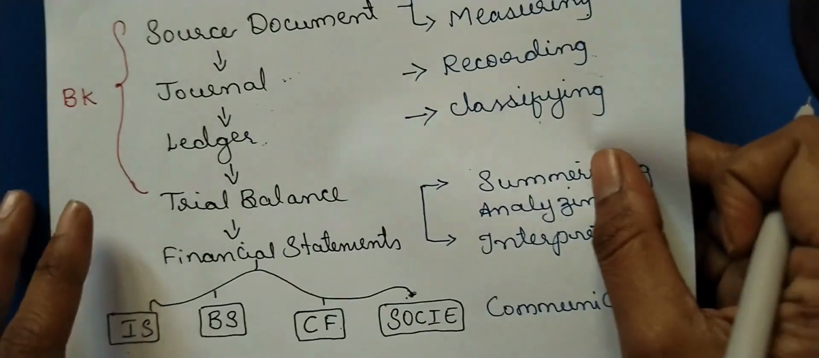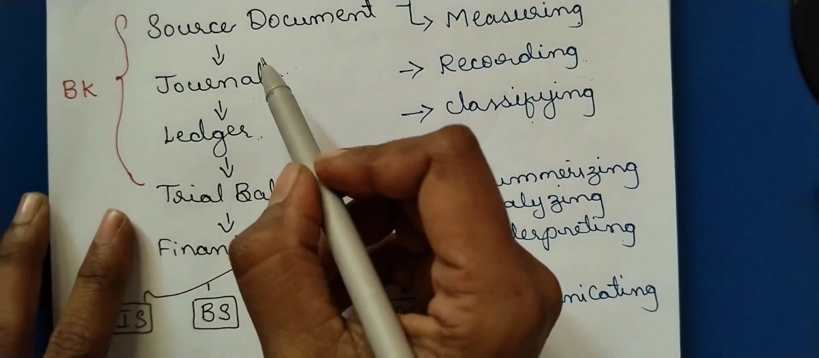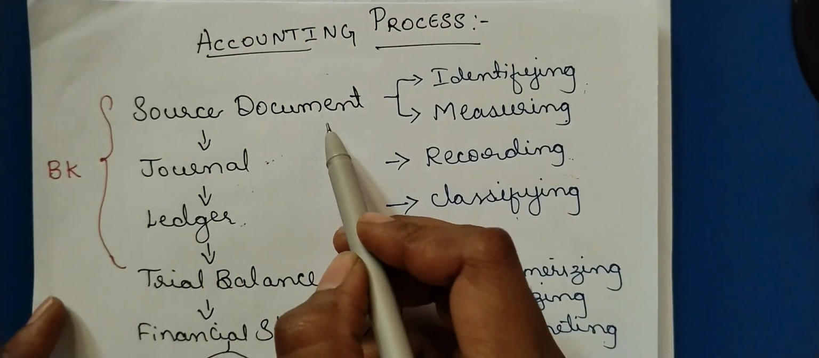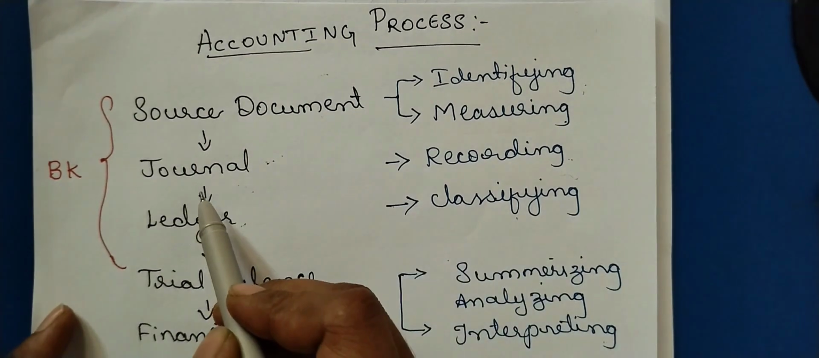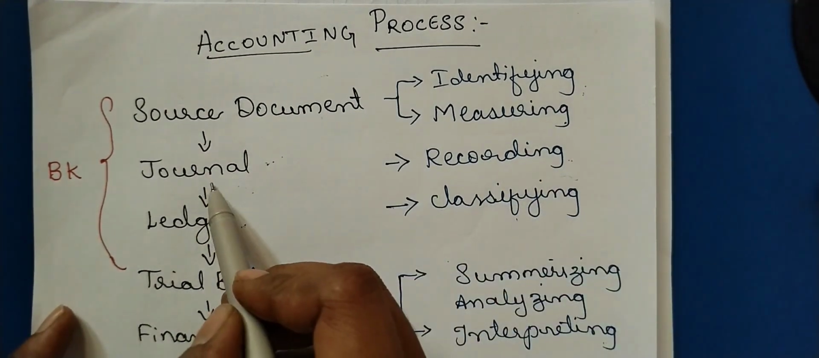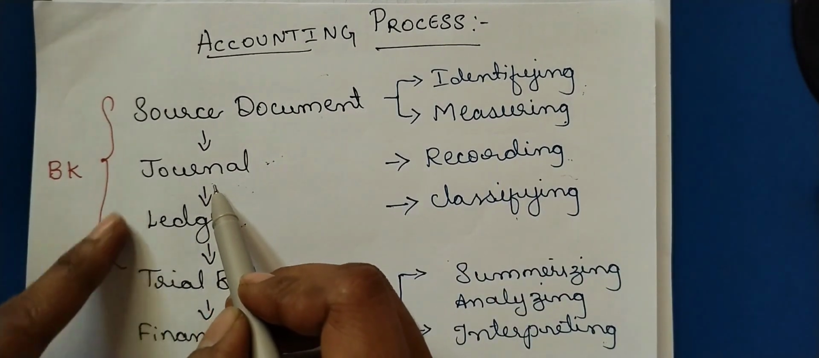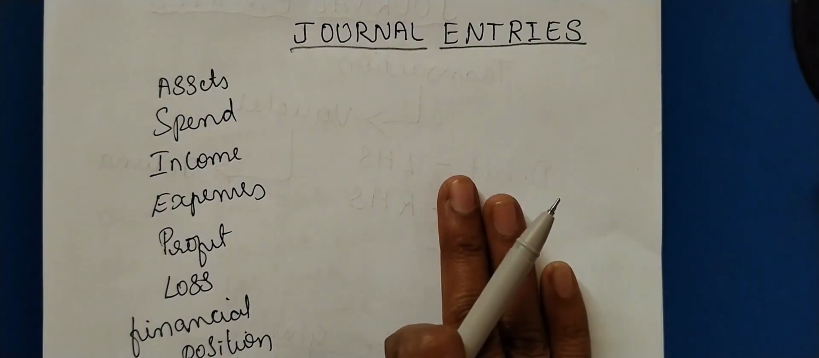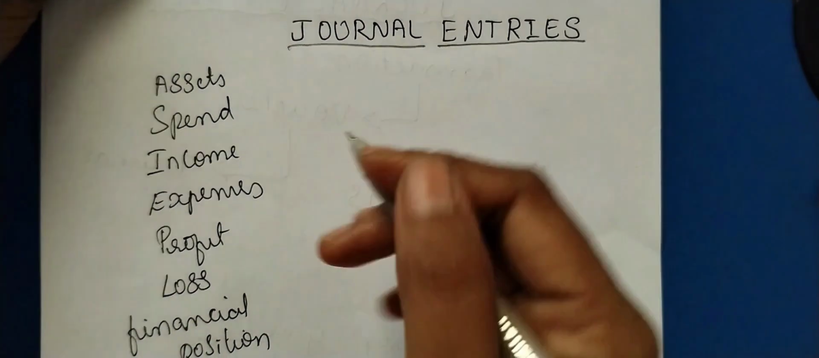Here you can see the accounting process starts with source documents. After that, the primary work starts with the recording, starting with the journal only, right? That's why it is called the primary book of account or book of original entry. That's why it can be used as evidence in court also. Now, how are we recording?